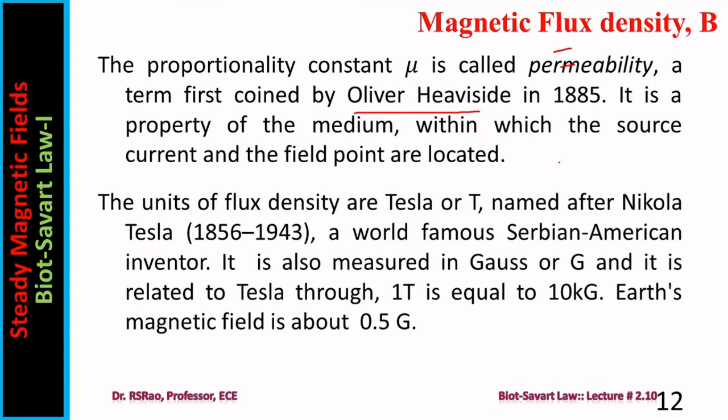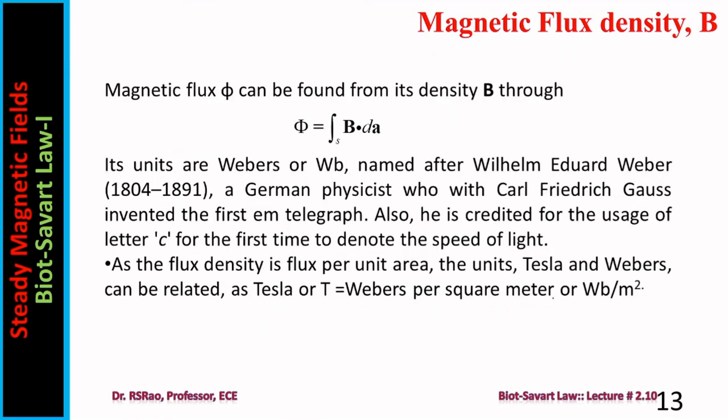The unit of flux density is Tesla, or T, named after Nikola Tesla, a famous Serbian American inventor. It is also measured in Gauss. Gauss is a small unit, Tesla is a big unit. They are related through 1 T equal to 10K Gauss. Earth's magnetic field is half Gauss.